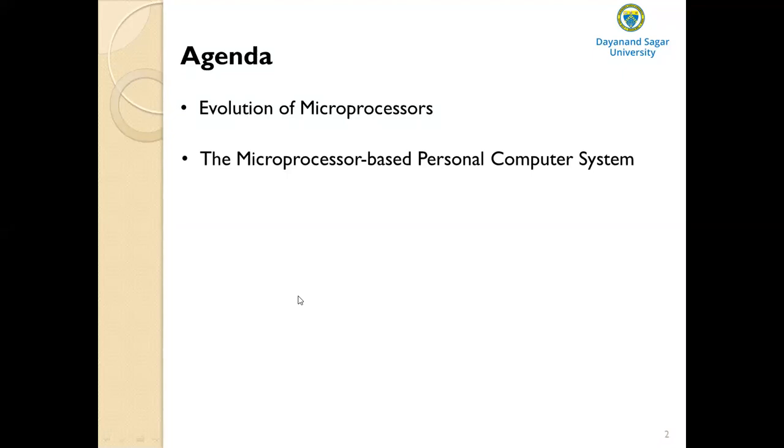And then another factor is the instruction set. Instruction set is nothing but the number of instructions that a microprocessor can understand. Then the word size, or word length, is nothing but the number of bits that can be processed by a microprocessor at a time.